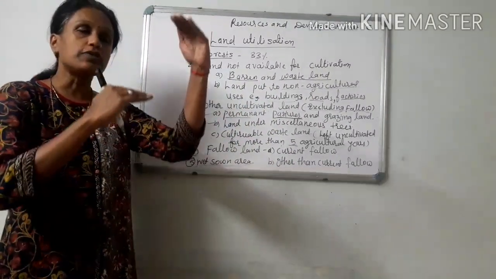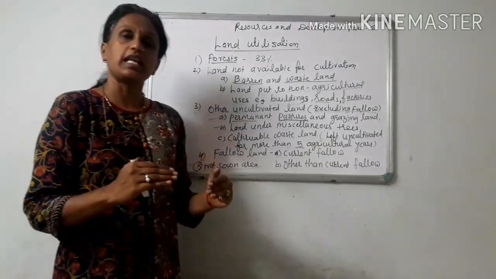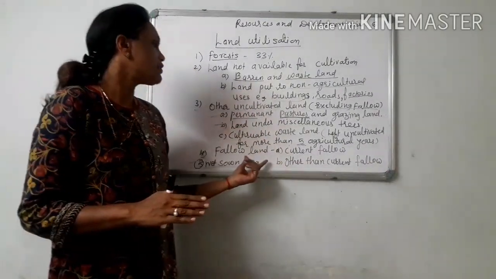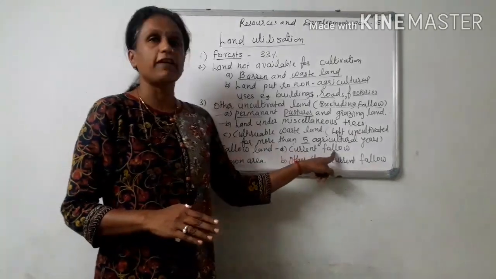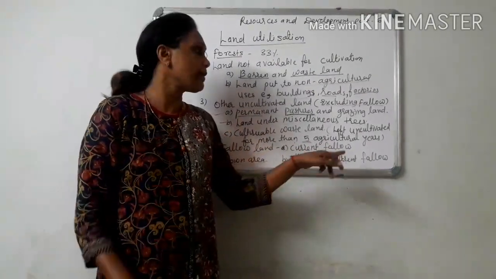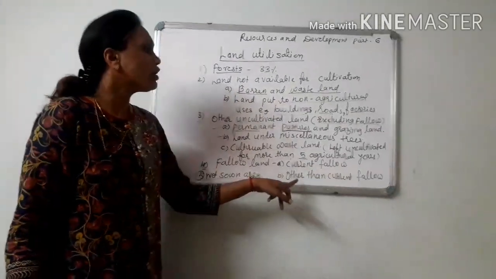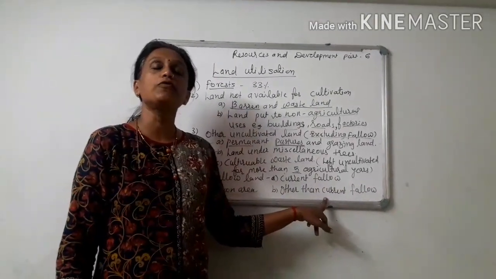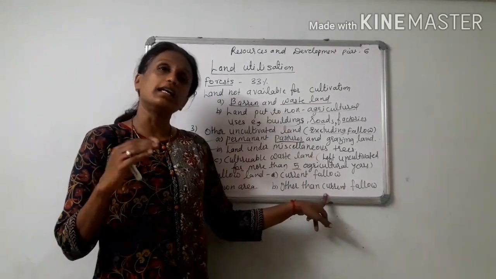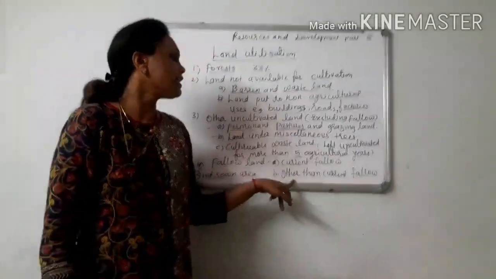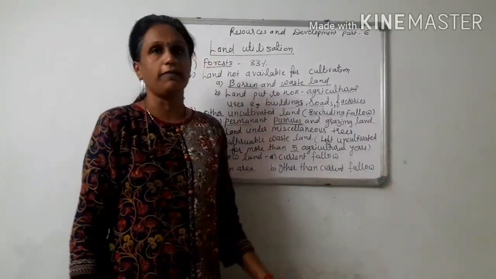It can reduce its pollution levels, it can reduce its wastage. So current fallow is land that is kept uncultivated for 6 months to 1 year, and if you leave that land uncultivated for more than 1 year, then it is known as other than current fallow.